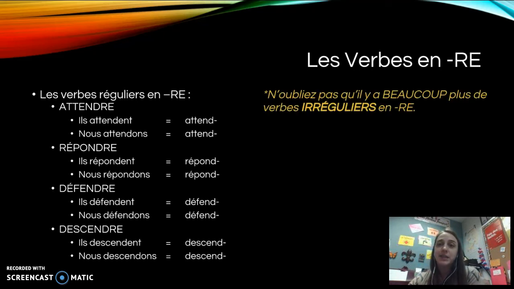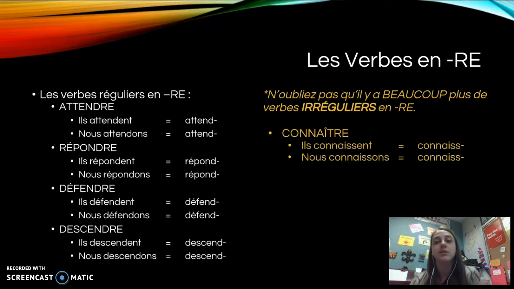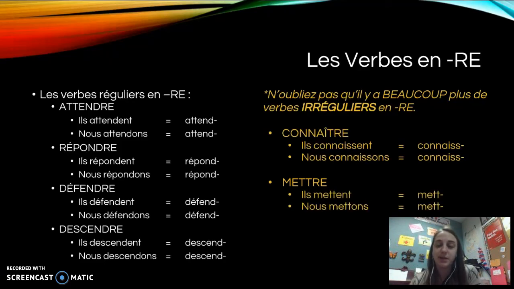However, don't forget that there are a lot of verbs that end in RE that are irregular. So for example, connaître ends in RE, but it's an irregular verb. Ils connaissent, take off your ENT, it becomes connaiss. Nous connaissons, take off your ONS and it becomes connaiss. It happens to be the same thing. Awesome. Mettre, ils mettent. Nous mettons, take off your endings, and your stem is the same, it's met.